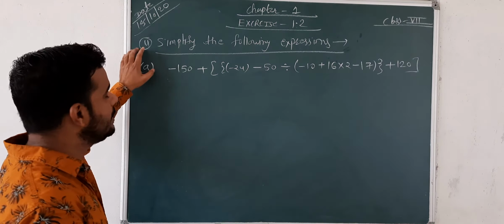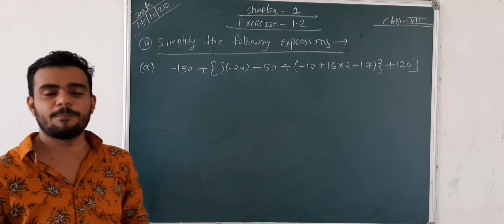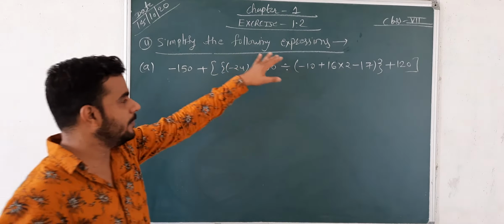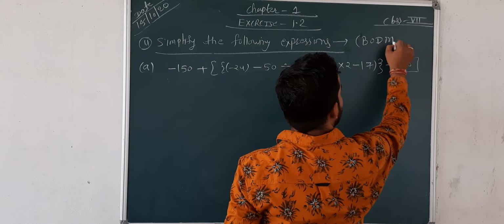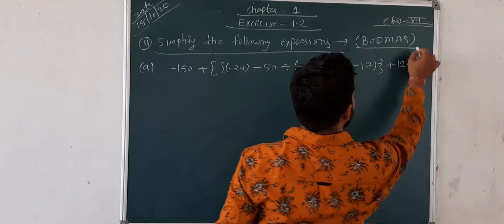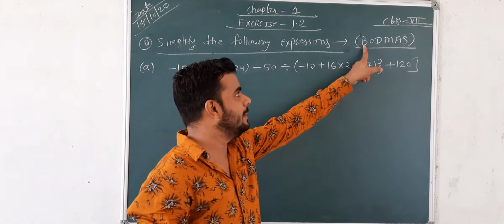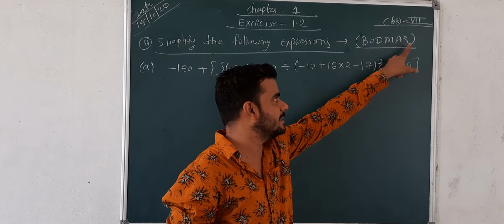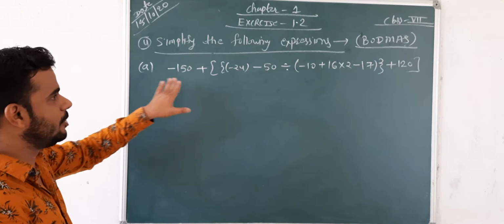Question number 4. The fourth question is: simplify the following. There are 4 parts in the fourth question and we have to simplify each of them. We just have to follow the BODMAS rule. I think you know about the BODMAS rule. B means bracket, O means of, D means divide, M means multiply, A means addition and S means subtraction. So we follow the BODMAS rule and solve the question.